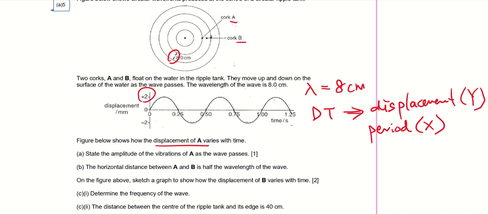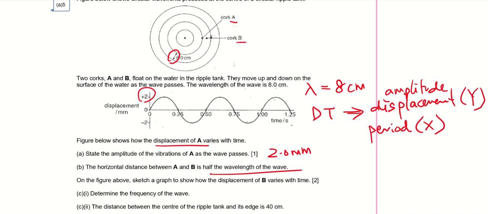So amplitude is taken from the displacement. Okay, amplitude taken from displacement. So it's 2.0 mm. The horizontal distance between A and B is half the wavelength of the wave. Okay, on the figure below, sketch a graph to show how the displacement of B varies with time.